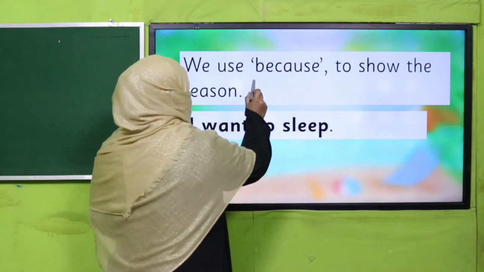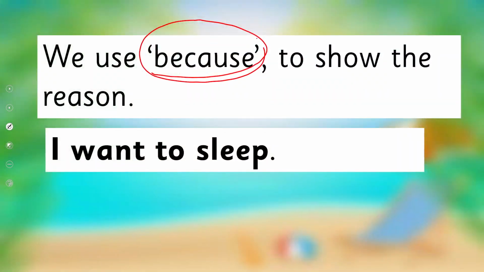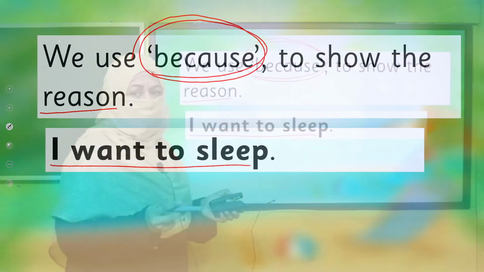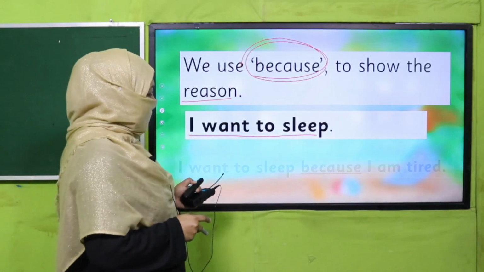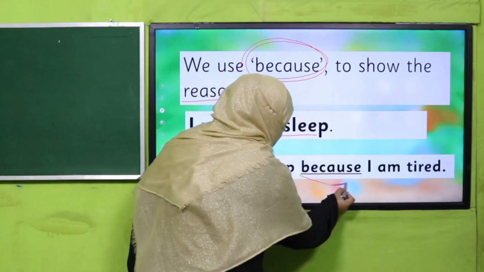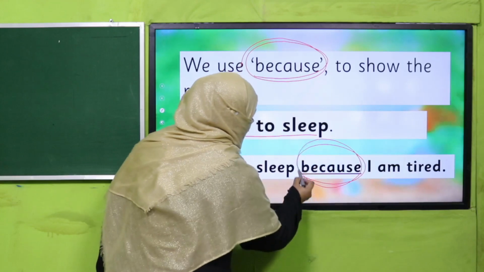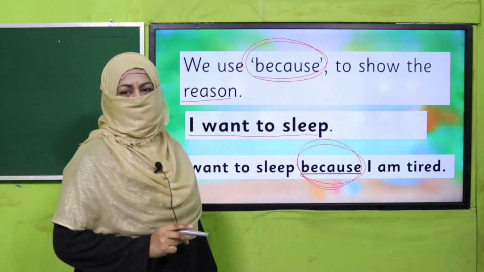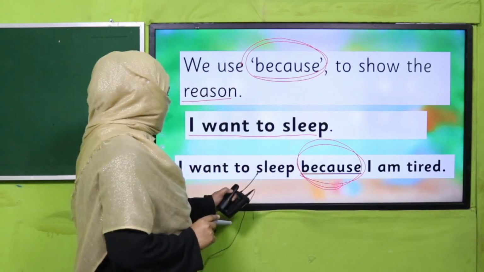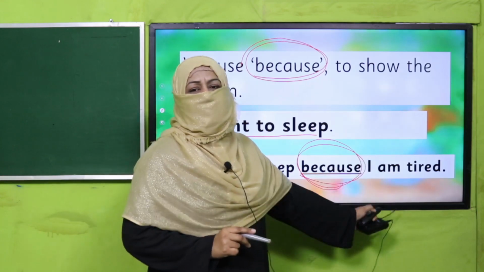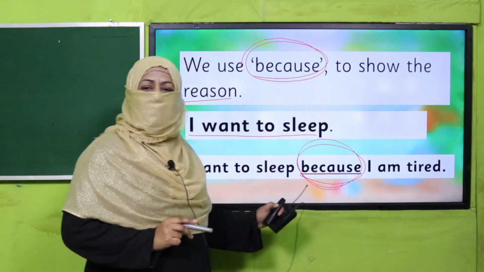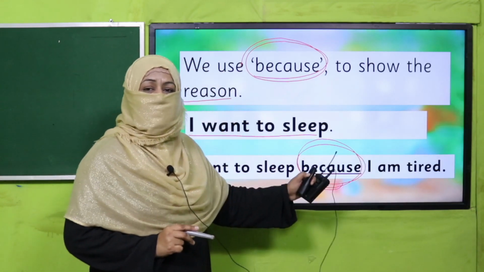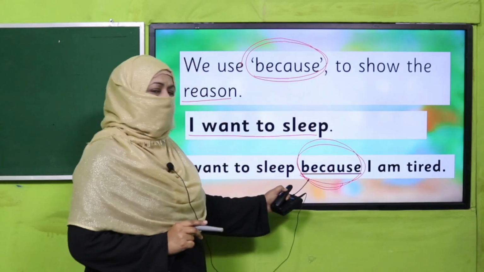And this is because. We use because to show a reason. I want to sleep. Why? So to tell the reason, I will use this conjunction: I want to sleep because I am tired, right? I want to sleep because it's my time to take a nap. So whenever, beta, you want to mention a reason, before writing that you will add because.